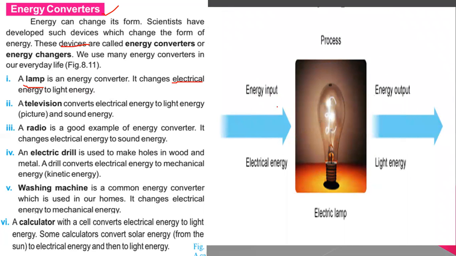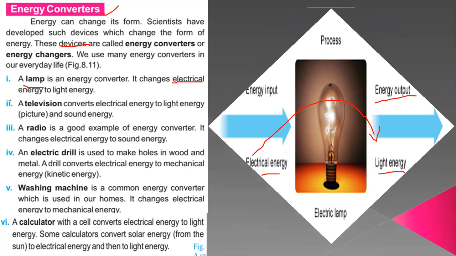So the energy input is electrical energy, and the energy coming out is light energy. There is no loss of any energy, but some heat is also produced which dissipates in the environment.